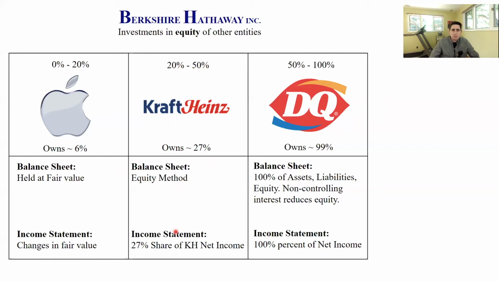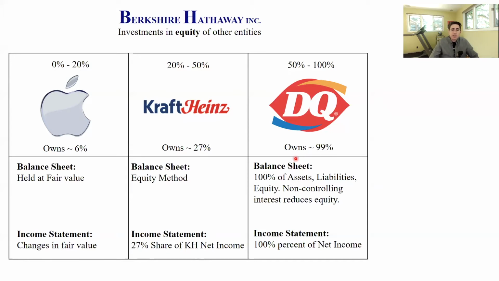And the income statement is going to reflect Berkshire Hathaway's percentage share in Kraft Heinz's net income. So the income statement of Berkshire Hathaway is going to contain 27% of Kraft Heinz net income. That's going to be called equity method income. Finally, for Dairy Queen, they own 99% of Dairy Queen, almost 100%. They have control of Dairy Queen. Berkshire Hathaway has control. So they consolidate.